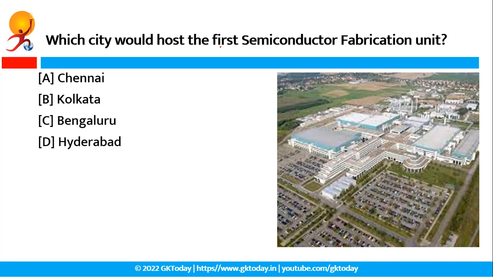Which city would host the first semiconductor fabrication unit? So the correct answer of this question is option C, that is Bangalore. The government of Karnataka has signed an MOU with ISMC for the first semiconductor fabrication unit in India. In a major success of the National Semiconductor Mission, the government of Karnataka has entered into a memorandum of understanding with ISMC Analog Fab Private Limited to set up the first semiconductor fabrication unit in India.